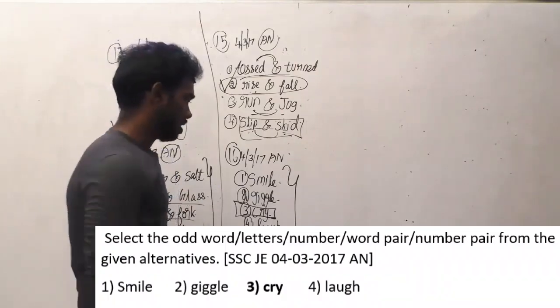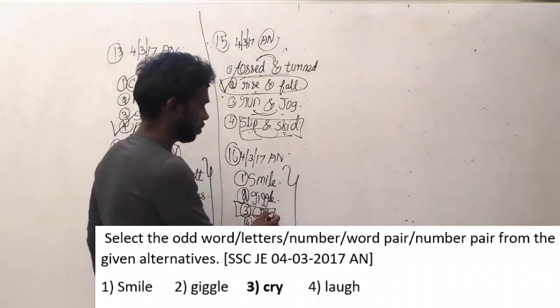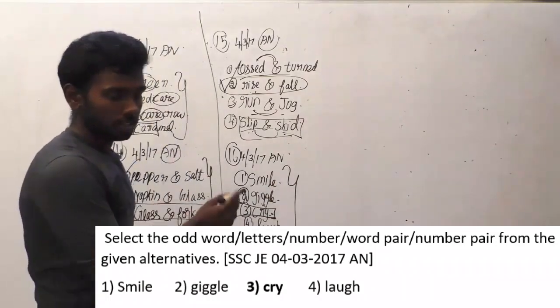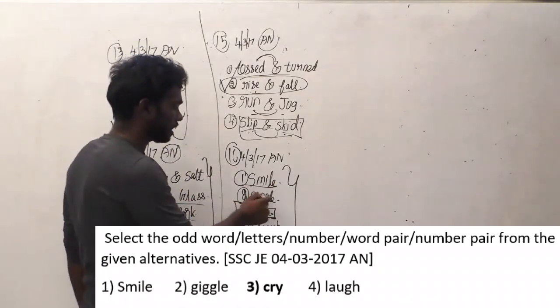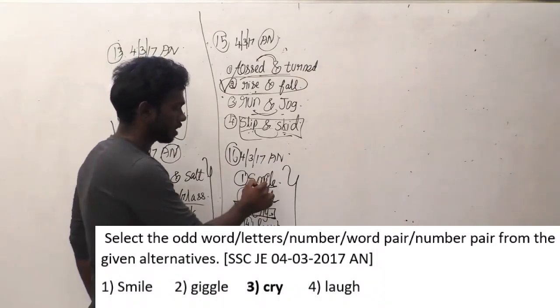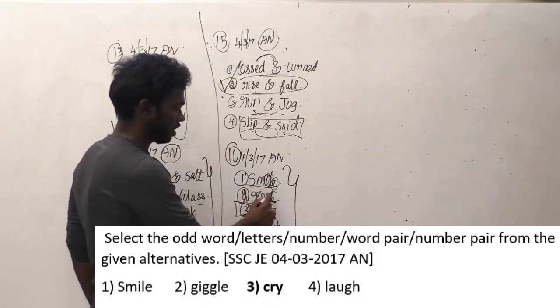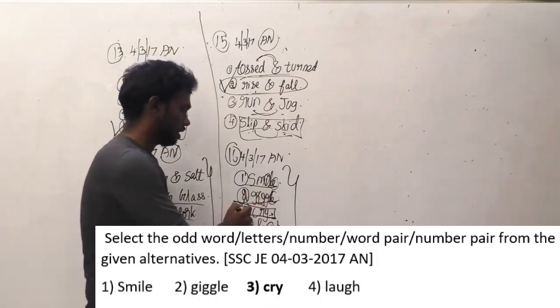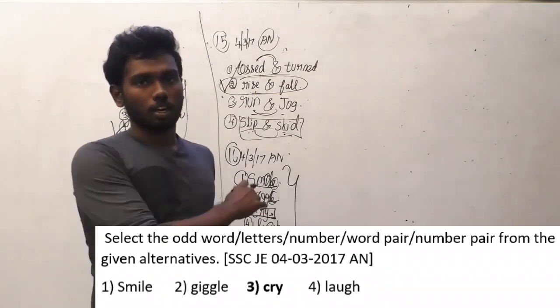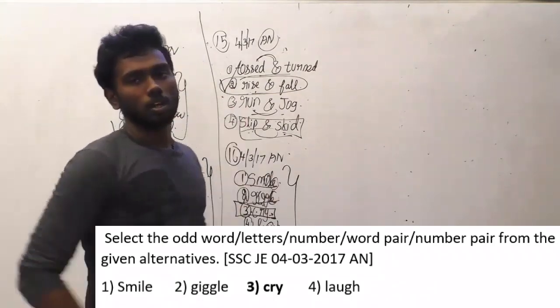First logic is that this is the opposite of the above three things, and the second logic is that in each and every word except cry there is a vowel. Here IE, and here U, and in the word cry alone there is no vowel. So that is the second logic to solve this question.